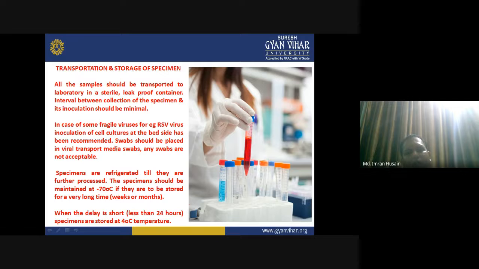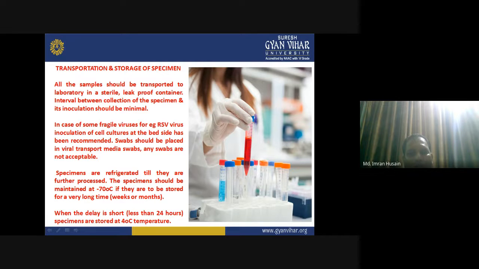The interval between collection of specimens and inoculation should be minimal. So, you must always culture the virus immediately after it has been collected. There should not be a very long gap in between. In the case of some fragile viruses, for example RSV, inoculation of cell cultures at the bedside has been recommended.